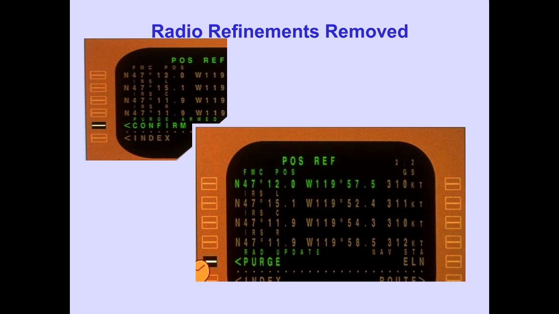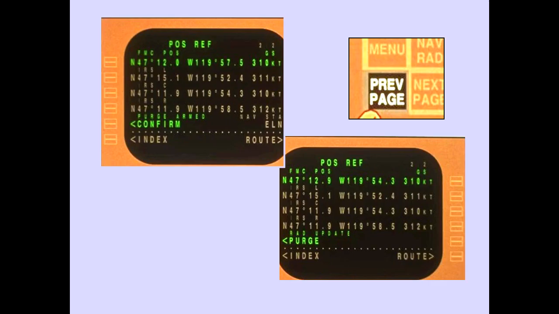Purge is displayed on the radio update line, and radio updating resumes. With confirm displayed on the purge armed line, leaving and returning to the position reference page returns the FMC position and radio update lines to their original values.